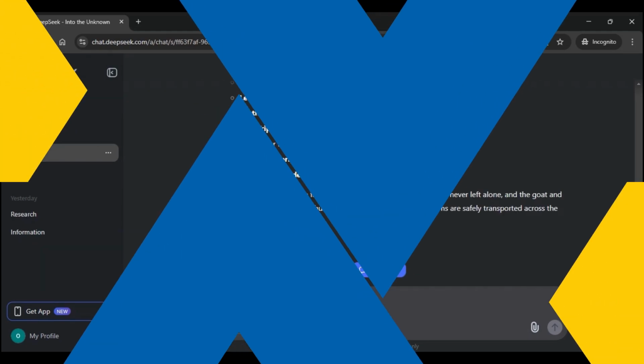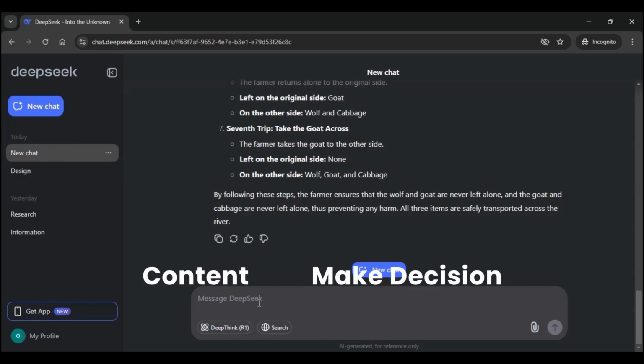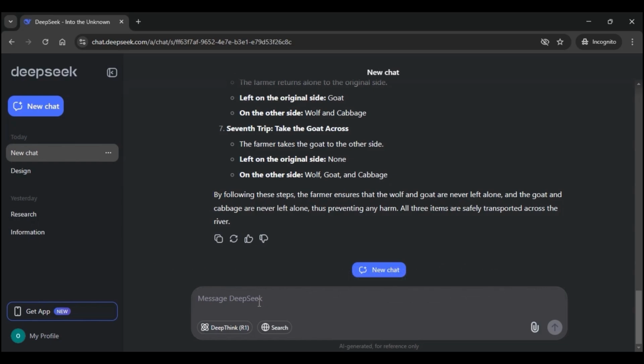Now let us look at Deepseek's thinking capabilities. This is where Deepseek goes beyond logic and starts simulating a human-like thought process. So for instance, Deepseek can understand content, make decisions based on incomplete information, and can even generate creative ideas.